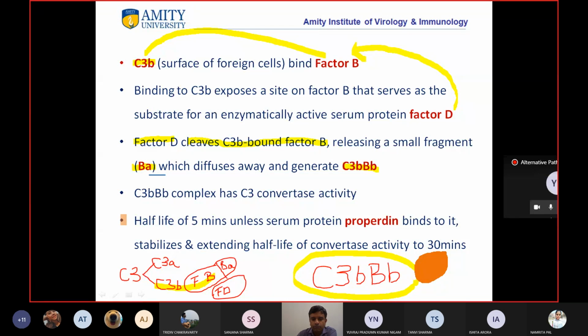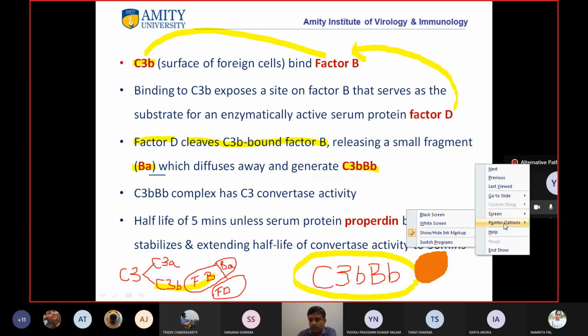Okay, so the half-life of this complex is 5 minutes, but when Properdin binds to it, it stabilizes and extends the half-life of convertase activity to 30 minutes. Okay, clear? So what is the role of Properdin?